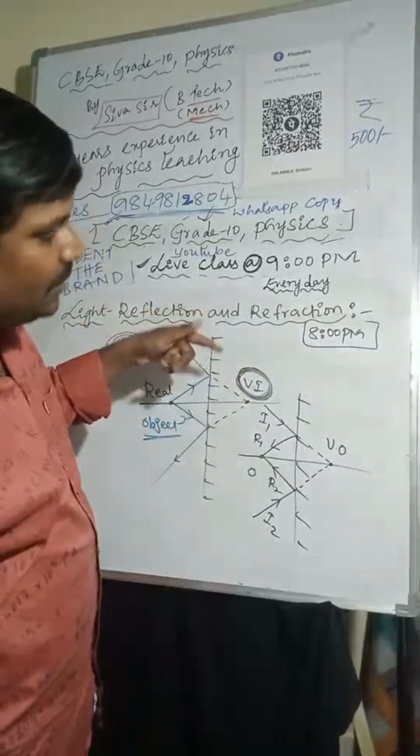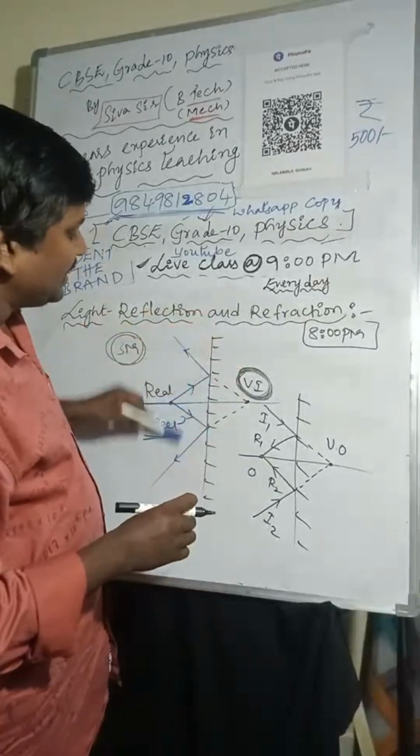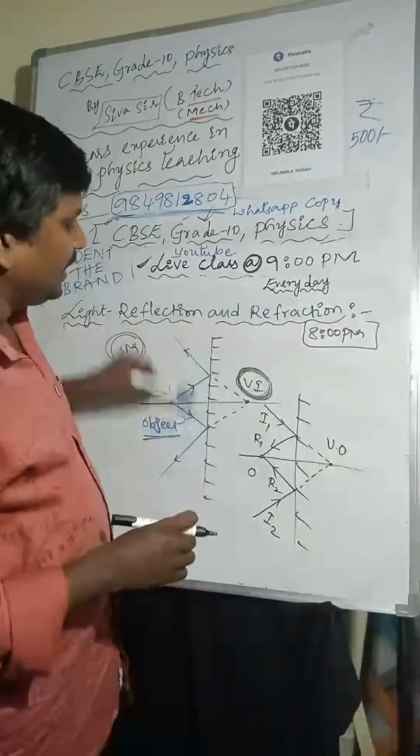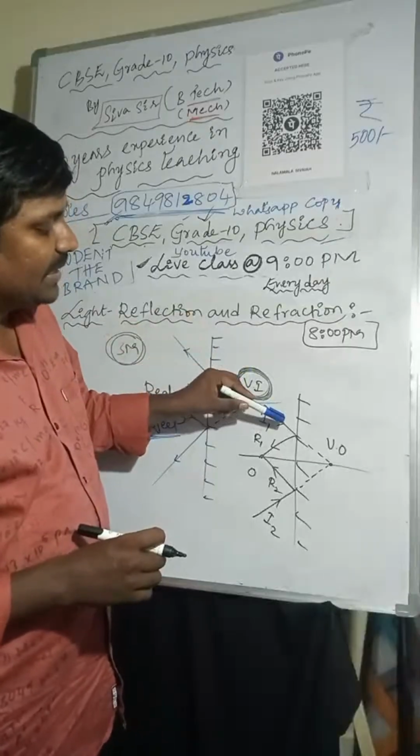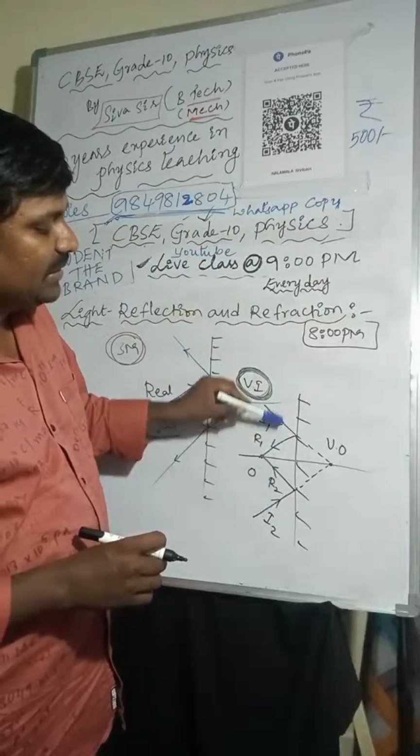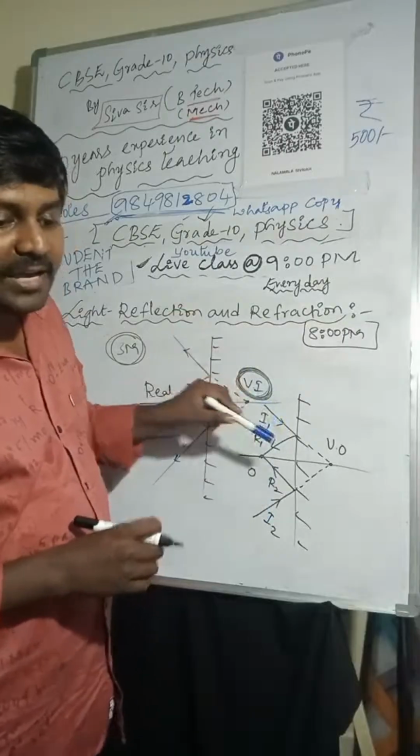So here a virtual image will form. Reflected light rays are meeting at one point, so that is called a virtual image. Here you can understand these are the incident rays. So make a note of this.